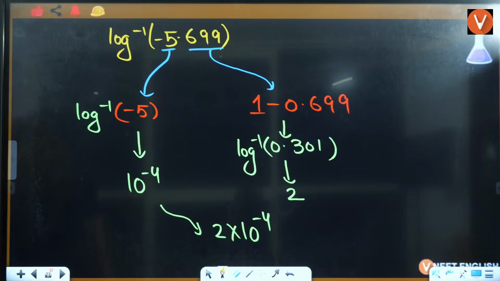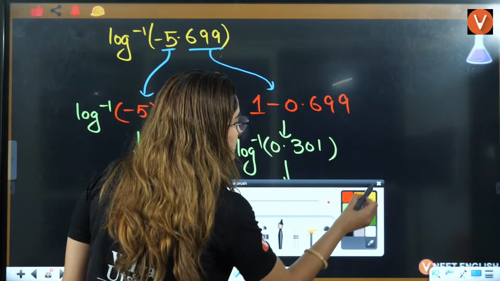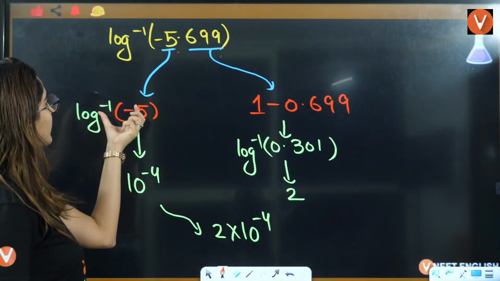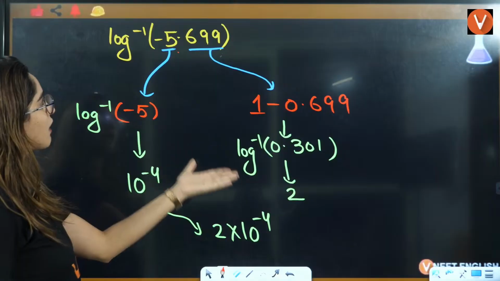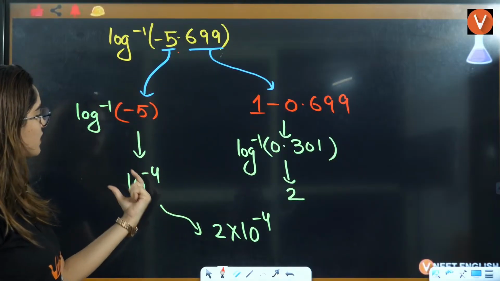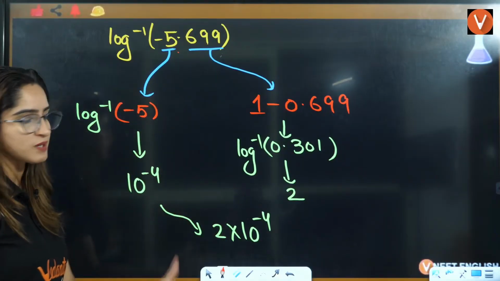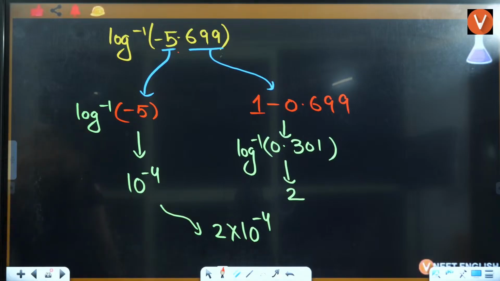Ma'am, can we write it as plus minus 6? Beta, why do you need to complicate things? Okay, I am giving you an easy method. This is before the decimal, take it here. This is after the decimal. Before the decimal, 10 raised to power minus 4. After the decimal is this. Right? Okay.